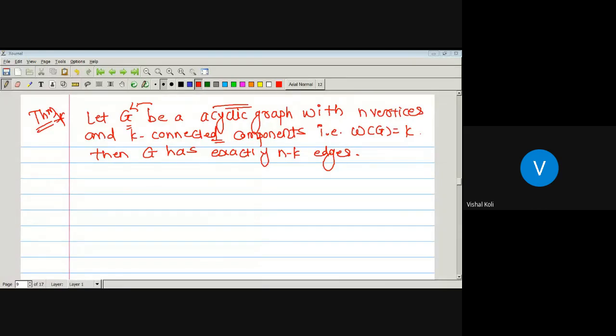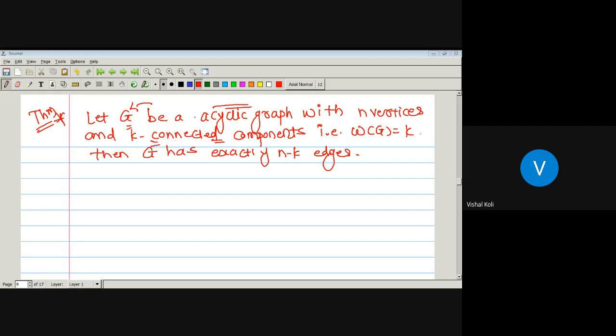With n vertices and k connected components, and we know what the connected component should be. What should be the component? It is a maximal connected subgraph. Yes or no? Yes, sir. A maximal connected subgraph is a connected subgraph of a graph G which is not properly contained in any other connected subgraph. Such components are k in number.